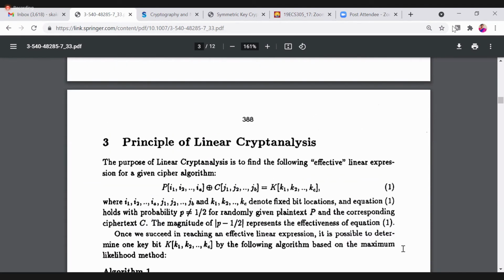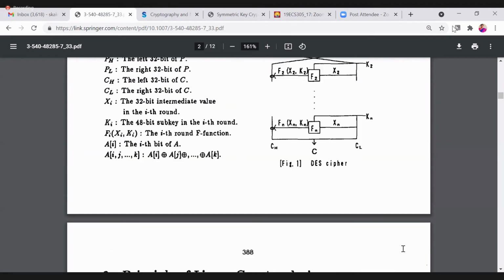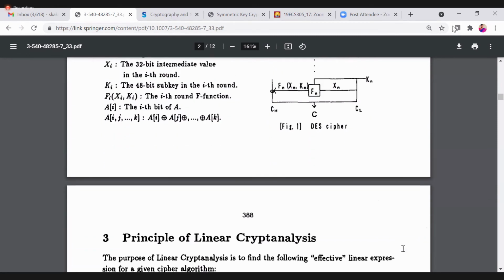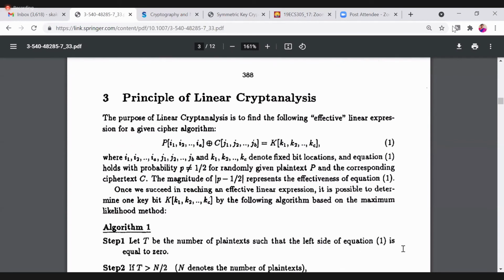If you observe the principle of linear cryptanalysis, it uses n number of plaintext blocks. The plaintext will be divided mainly into two halves, the left half and the right half, and this plaintext will be XORed with the ciphertext. So if you observe this equation, the principle of linear cryptanalysis.